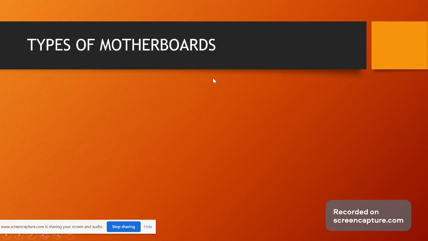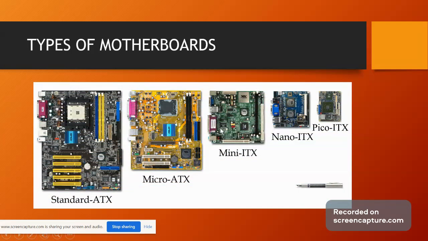Types of motherboards: based on the different sizes, there are various types of motherboard classified. The first one is standard ATX, micro ATX, mini ITX, nano ITX and pico ITX. So basically these are very big to small computer motherboards, so they can be used in different types of computers based on their properties and size also.